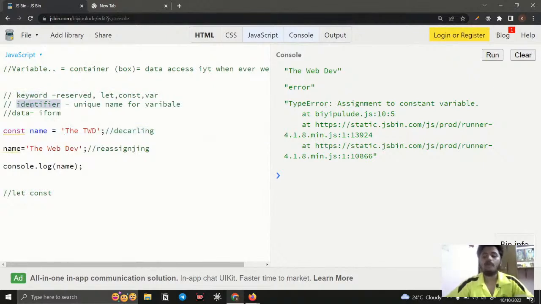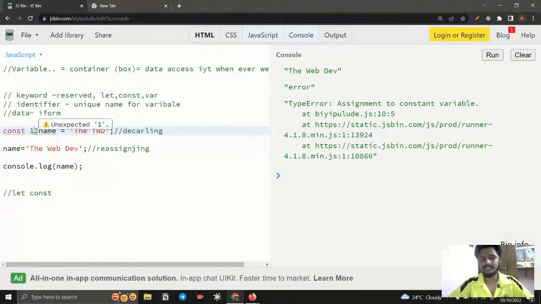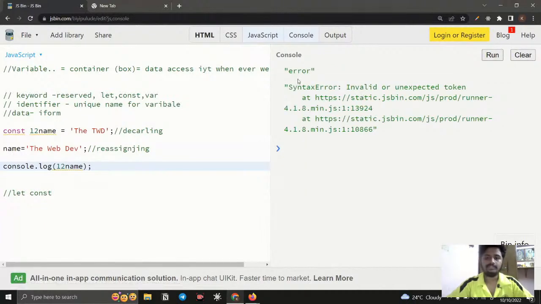Coming to identifier. Whatever name I want to give, like x, yes fine, you can give. Like y, yes fine, you can give. So whatever name you want to give, you can give, but there are some rules and regulations. So what are the rules and regulations? I mentioned some of the main points. One is a variable never starts with a number. Like if I say 12name, this is an invalid identifier, we cannot use this. If I run it, you can see an error.